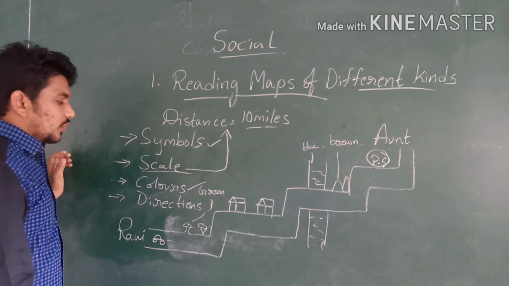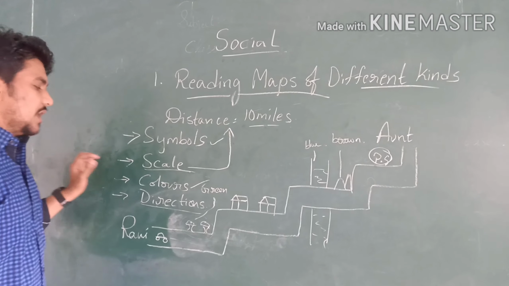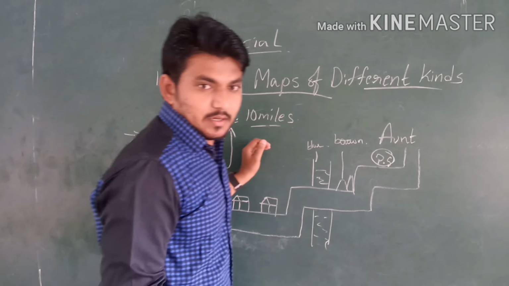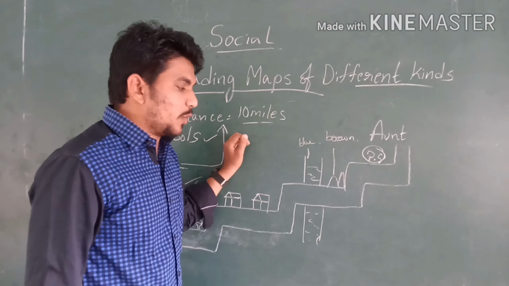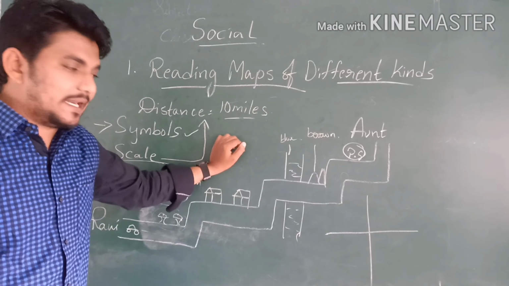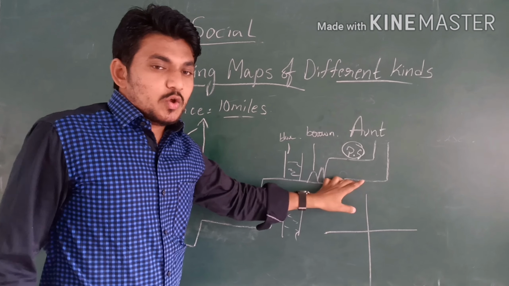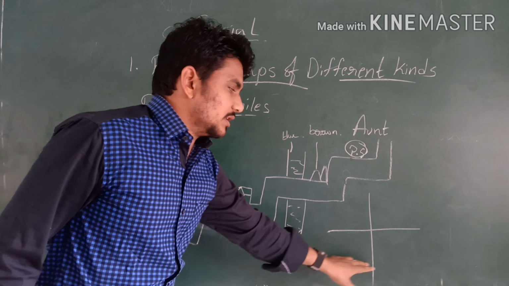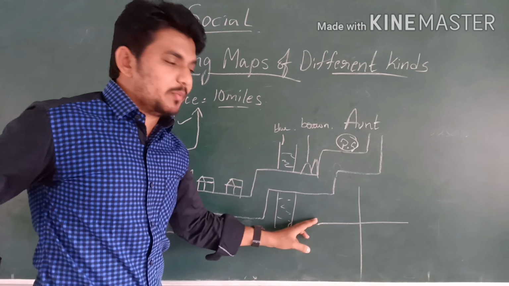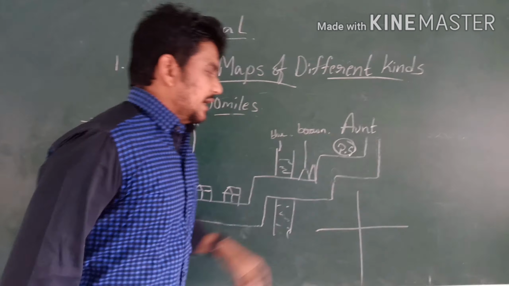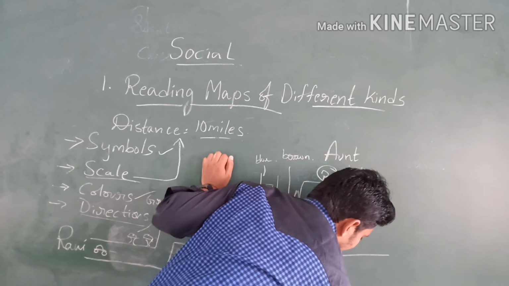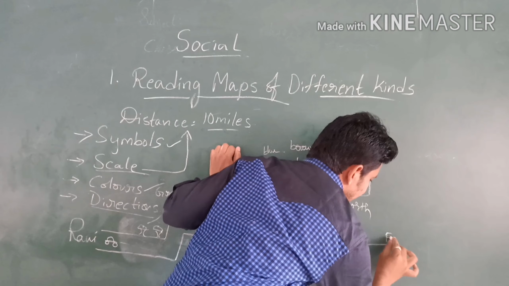Next, the fourth one, direction. How are directions used to locate any city on the map? Directions are very important. In social studies, first of all, you have to know what the directions are. How many directions are there? There are 4 directions. You have to start from the top, bottom, right, left. Once again I am repeating: top, bottom, right, left. Which direction is at the top? North. Next, south. Next, east.